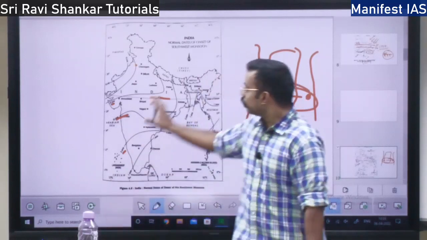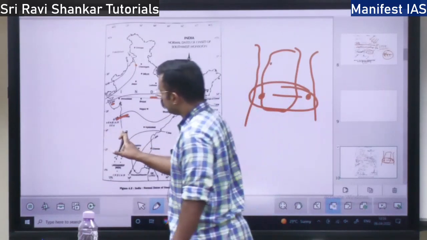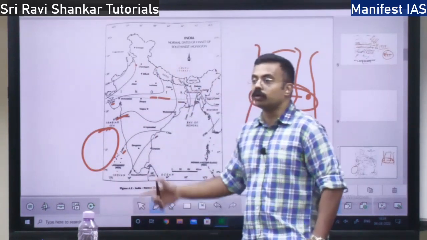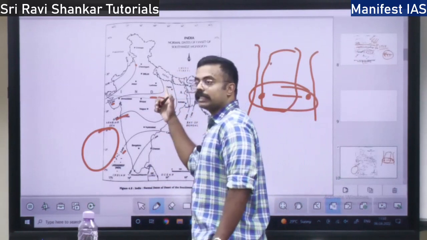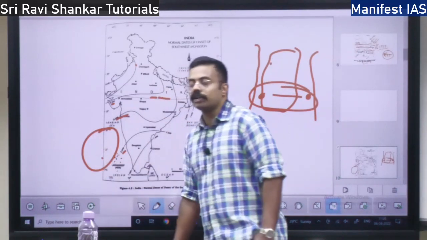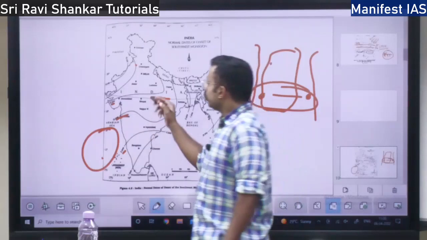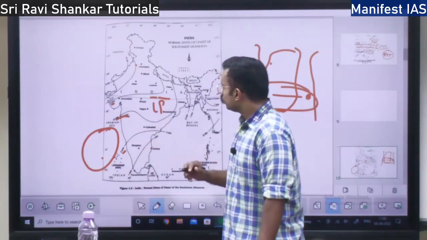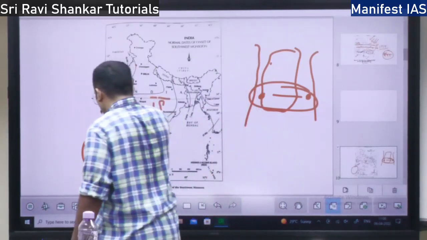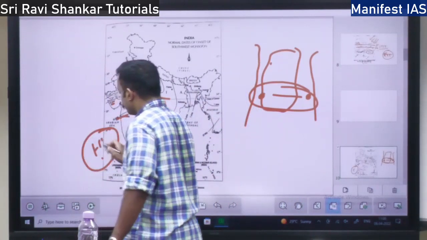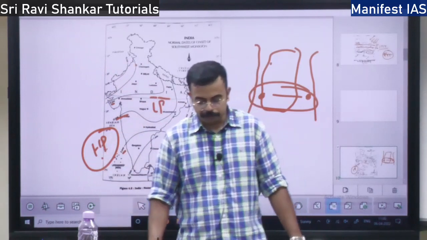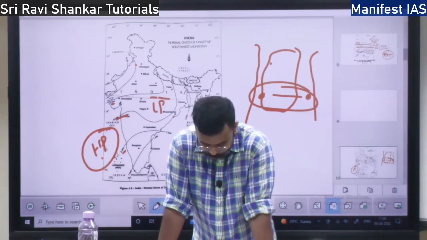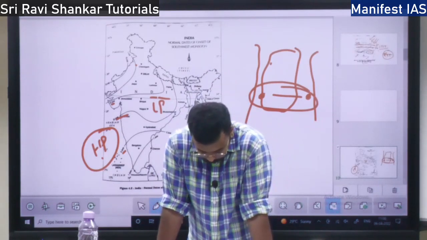And not only heat here, the temperature over the Indian Ocean will be very low. So here the temperature is high, and over the Indian Ocean the temperature will be low. Because the temperature is high here, there will be low pressure. Over the Indian Ocean, since the temperature is low, it has high pressure. So the wind blows from the high pressure to the low pressure region. So this was a theory earlier told by the scientists, right? Okay.